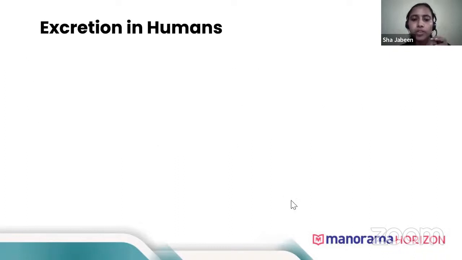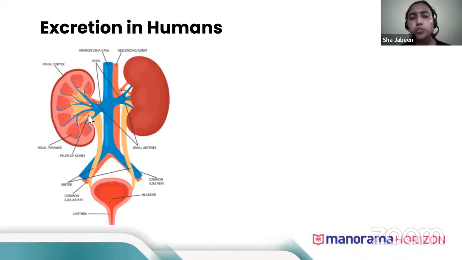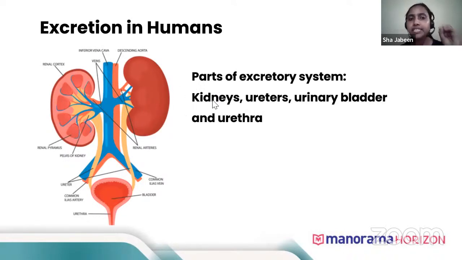Now the last topic we'll discuss is excretion in humans. Excretion in humans takes place through the kidney and the excretory system. The kidney helps to filter the blood, and after filtering, urine is formed. Urine passes through the ureter and gets stored in the urinary bladder. Once the urinary bladder fills, we feel an urge to urinate, and through the urethra, the urine gets expelled.